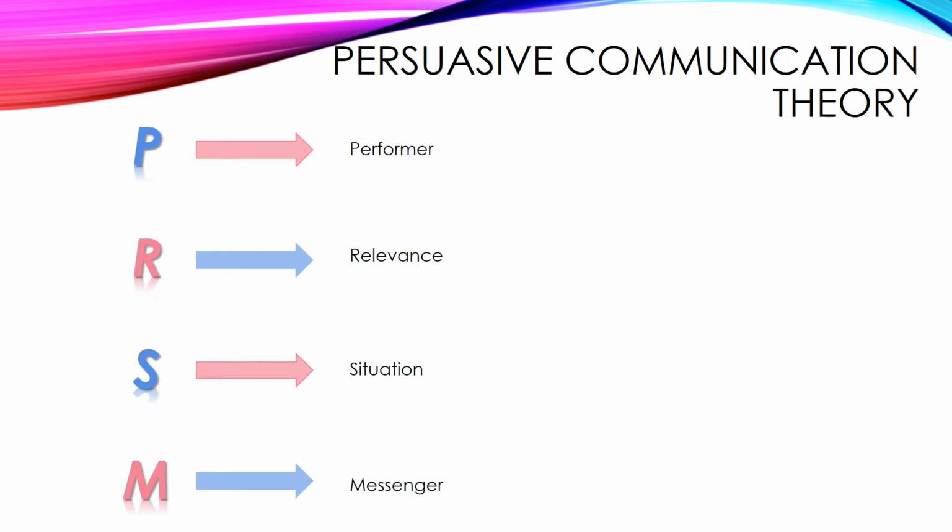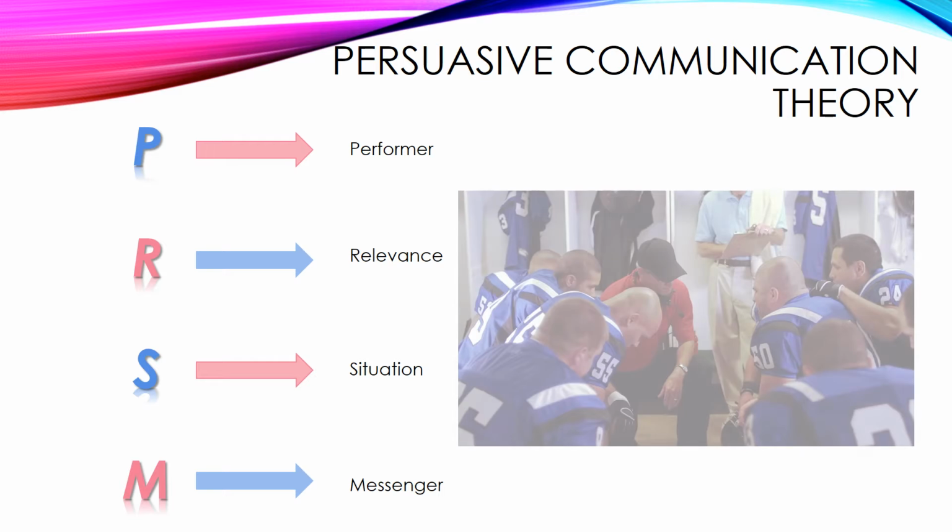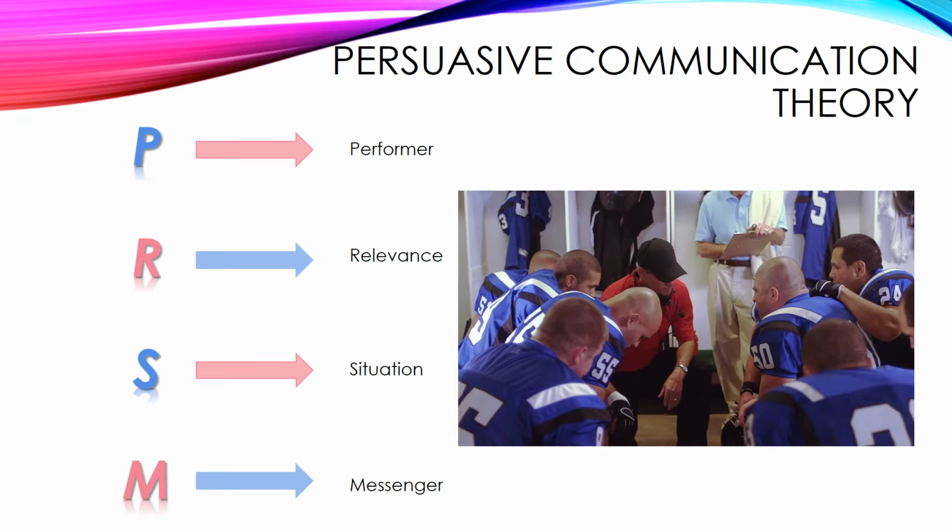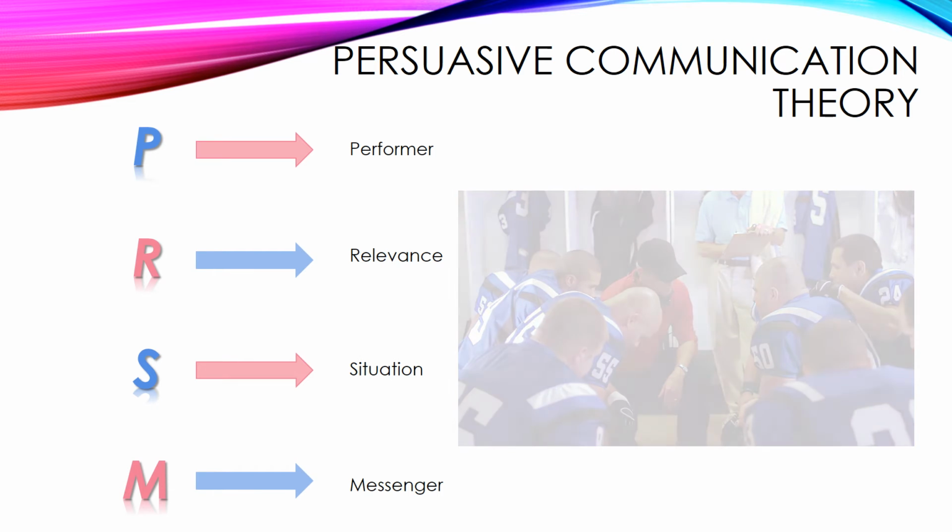The persuasive communication theory alters your beliefs, attitudes, and behaviour towards something. In order for this theory to work, there are four key elements. These are the performer, the relevance, the situation, and the messenger. The performer needs to be motivated to make the change, and the information needs to be suited to their ability.